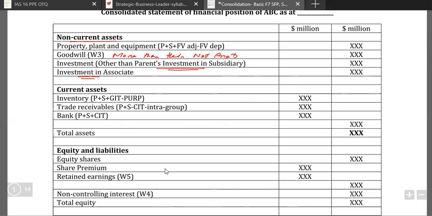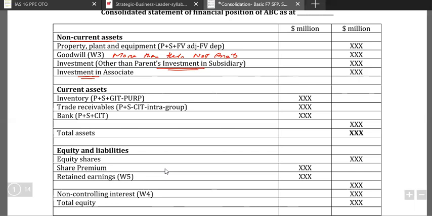You cannot assign value to your employees, your customer base, or your reputation, but obviously they will be cashing up on that. They will be charging you for the stuff they have created over time, and you will be paying them more than their net assets, and that is known as goodwill.